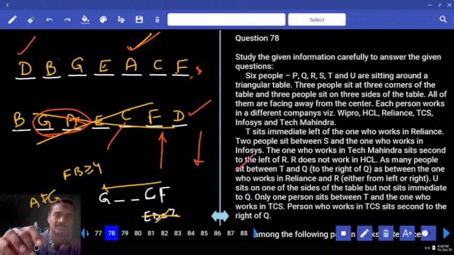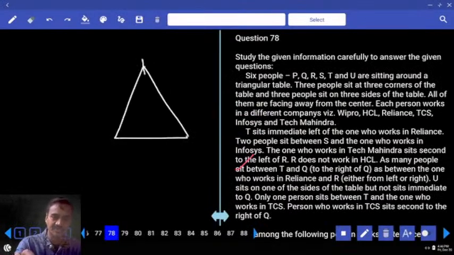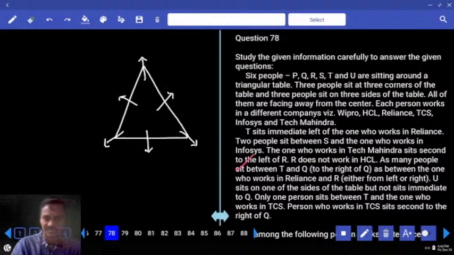Then, shall we start with this one? Now, questions 78 to 82. How many persons were there? There are 6 persons. These 6 persons are seated around a triangular table, and all of them are facing away from the center.